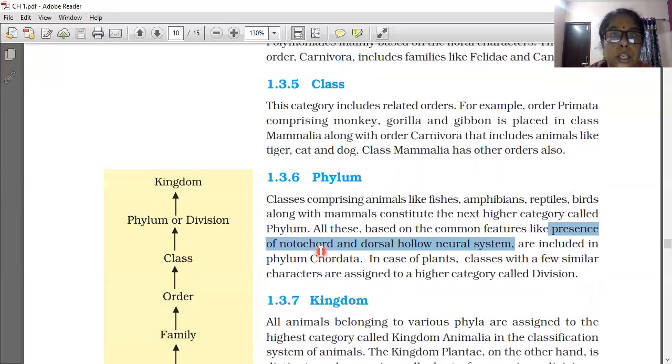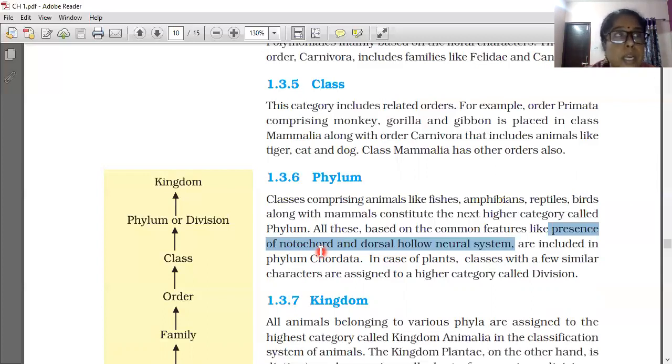Based on the common features, two common features are there for phylum Chordata. It's the name of the phylum. We human beings are also included in phylum Chordata. Phylum Chordata has two common characteristics: presence of notochord and dorsal hollow neural system.